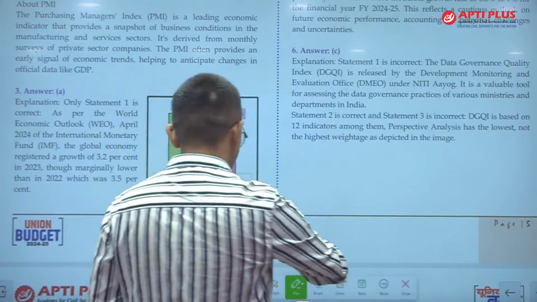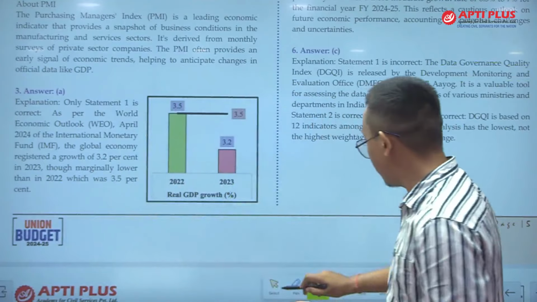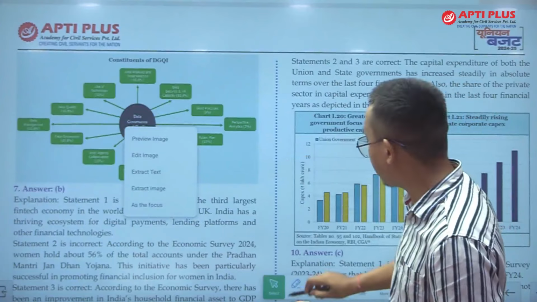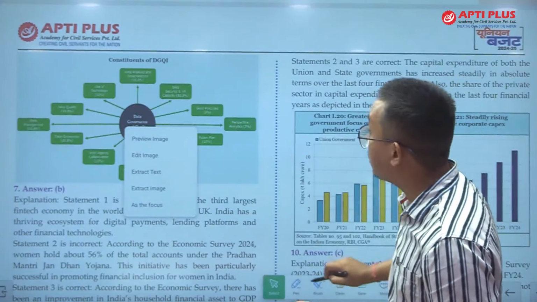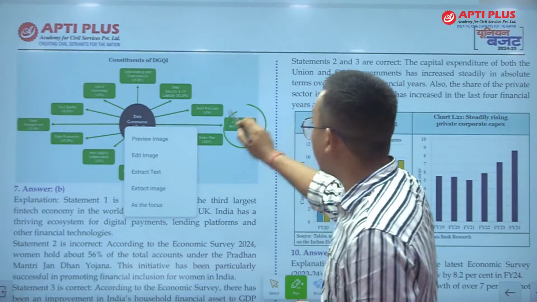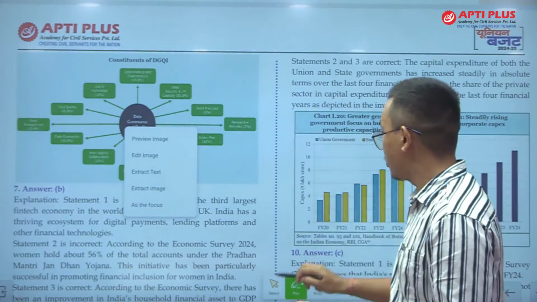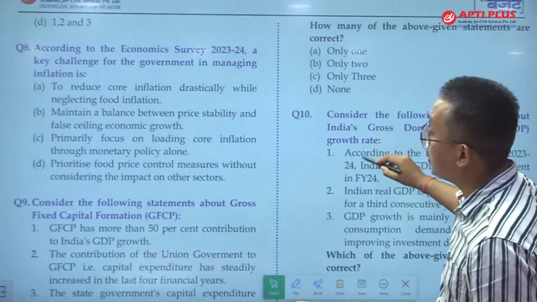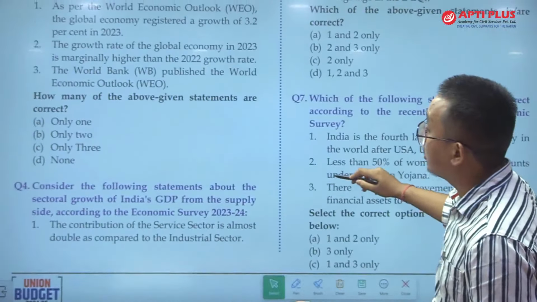So you can see out of 12 indicators, the prescriptive analytics has only 2% contribution. So these are the indicators you can see. This is an important point. Now moving on to the next question.